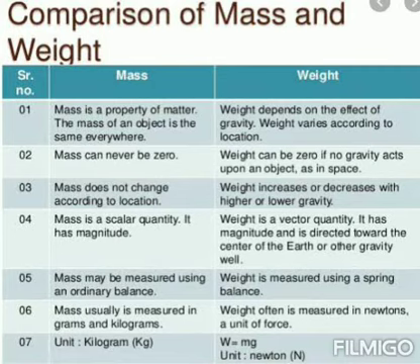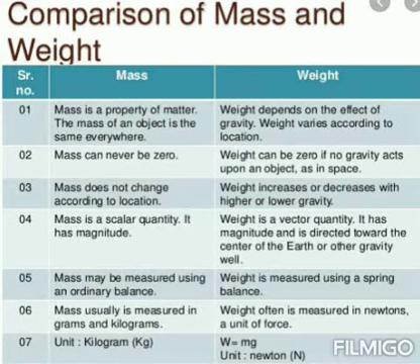Okay, so this is the difference between mass and weight. Let us recapitulate one more time. Mass is constant everywhere, but weight varies from place to place. Mass is the number of particles contained in the body, but weight is because each and every particle is affected by gravity.